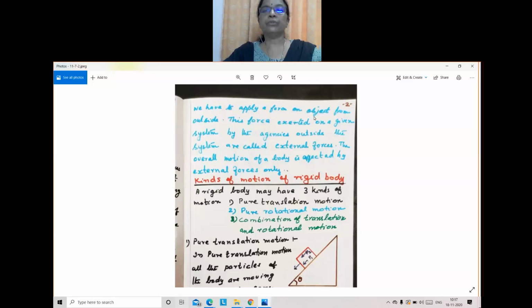This force exerted on a given system by the agencies outside the system are called external forces. So in order to move a body, in order to stop a body, what is needed? External force. Yes, external force is needed. Correct. Good. The overall motion of the body is affected by external forces only.